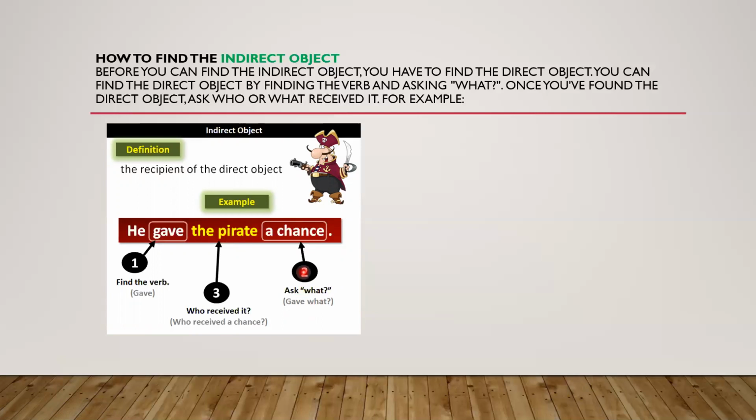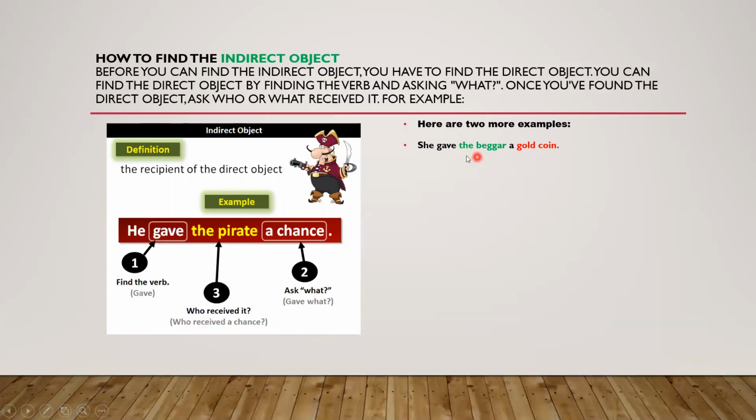Look, ask what: gave what? Or you can say, what he gave the parrot: a chance. In other words, that is called the indirect object and direct object. Here are two more examples, dear students. I think these examples will help you a lot to understand the direct and indirect object.